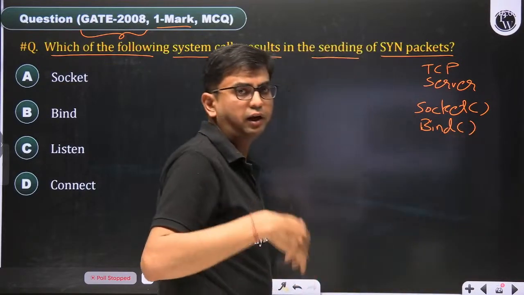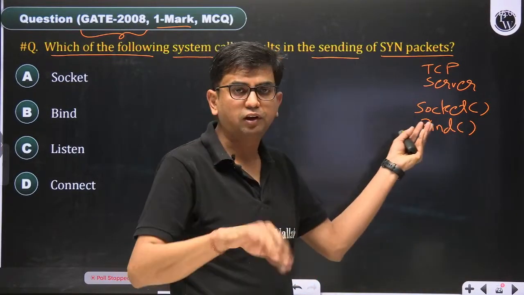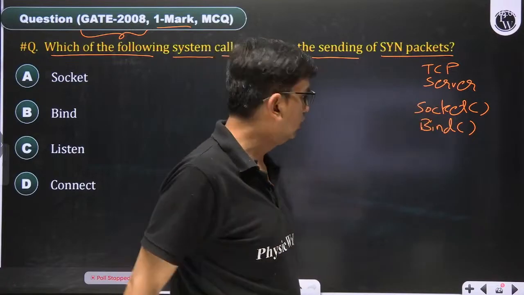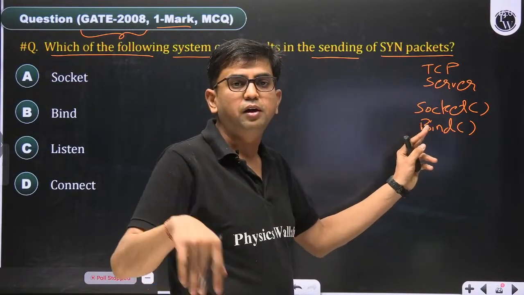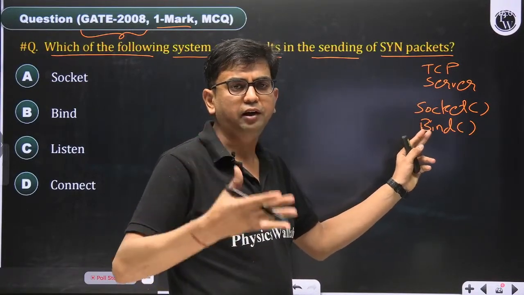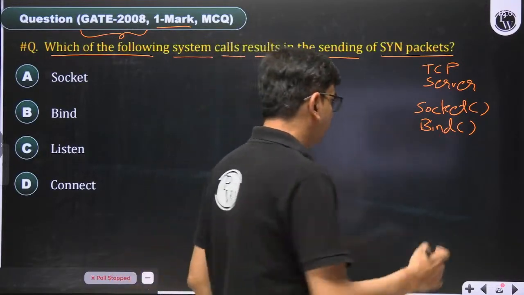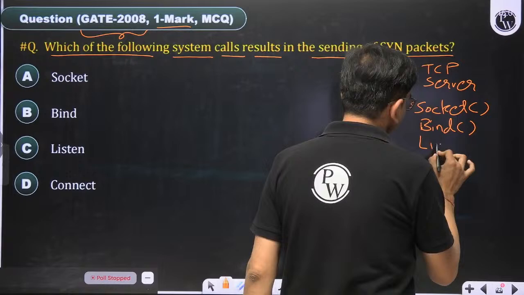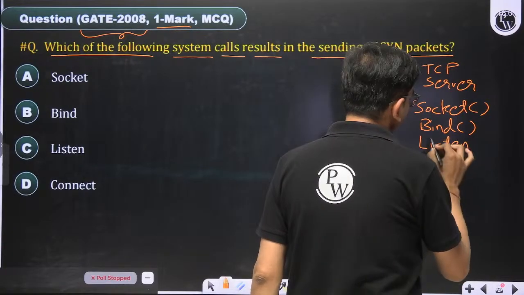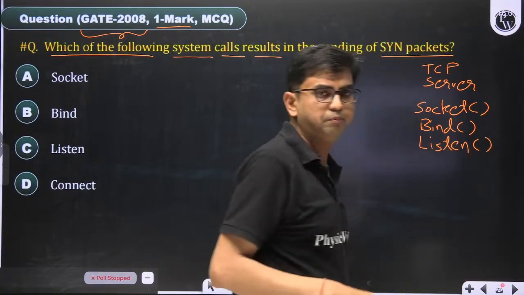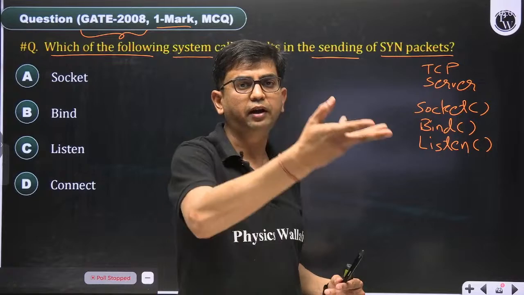Socket requests the OS to create a new socket. Bind assigns a registered port number to a socket. And then listen, basically it's a trap, meaning the server is waiting for the client request.